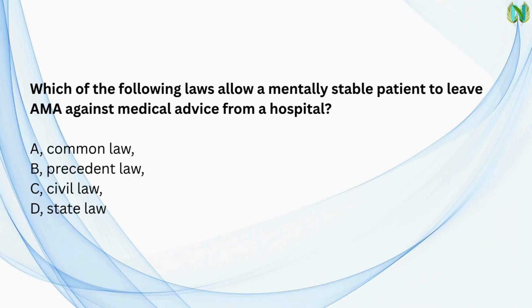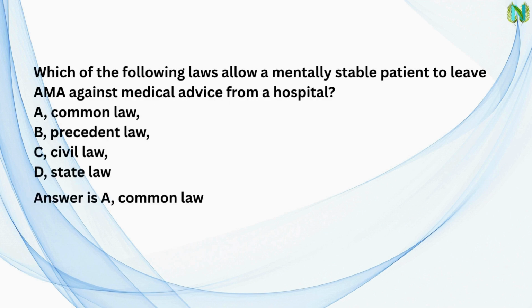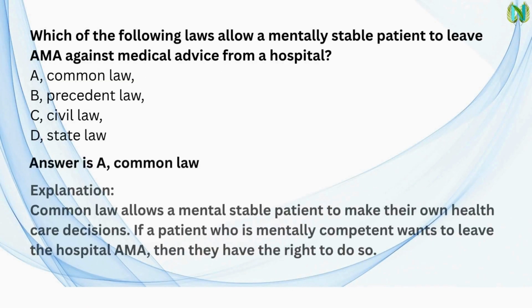Which of the following laws allow a mentally stable patient to leave AMA, against medical advice, from a hospital? A. Common law. B. Precedent law. C. Civil law. D. State law. Answer is A. Common law. Explanation. Common law allows a mentally stable patient to make their own healthcare decisions.